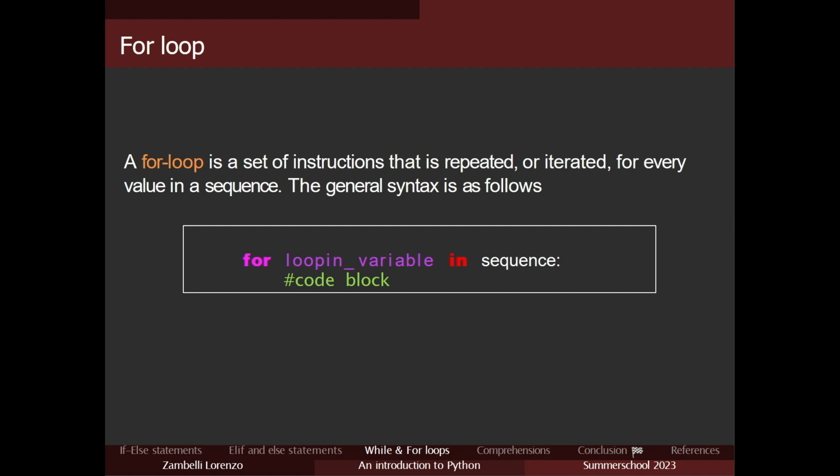So for example, if we write for e in range n, or range 10, let me make it easier, then we are running the loop from the value e equal to 0 to the value 9, because the sequence range 10 is from 0 to 9. And we are running the code block inside. Indentation is really important. Please be careful.